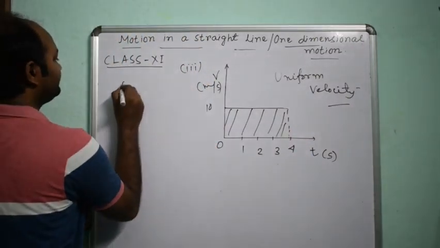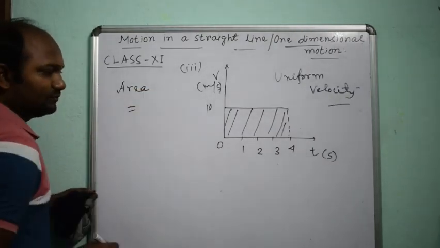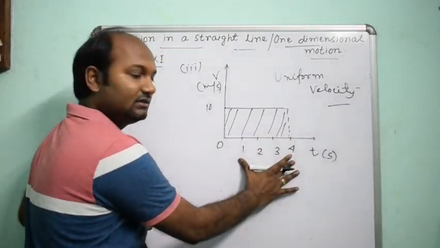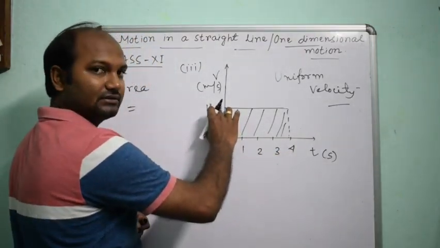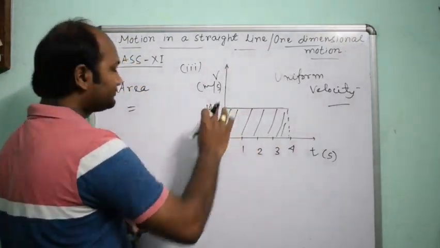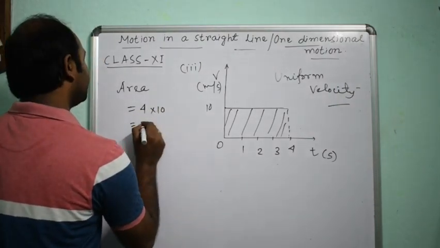So area equals, if you think as length and breadth, 4 and 10. 4 into 10 means 40.